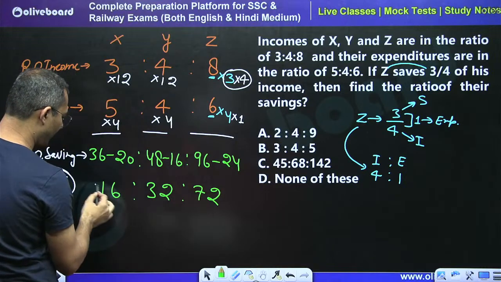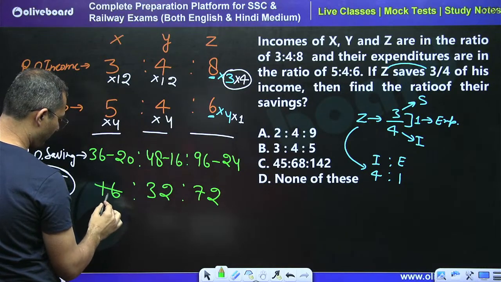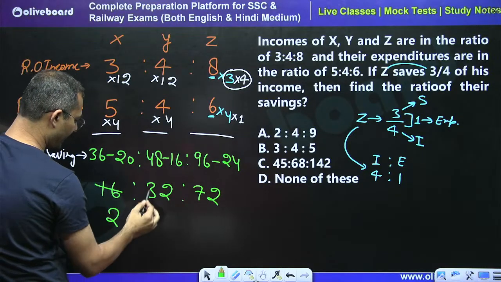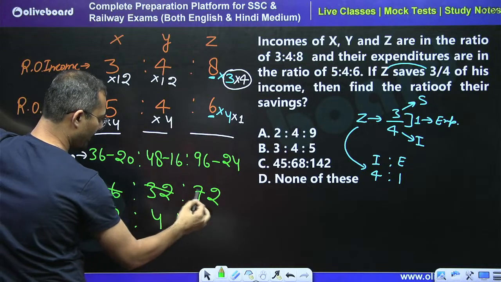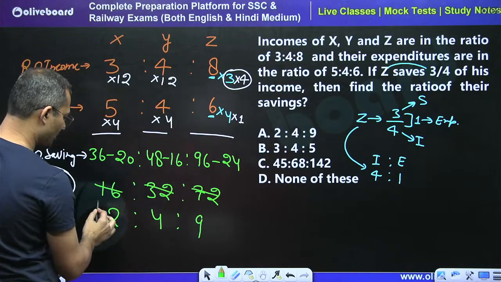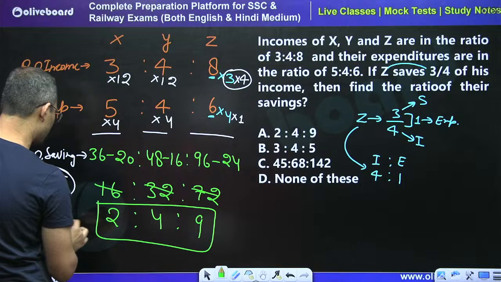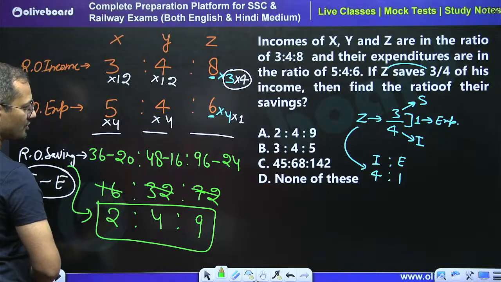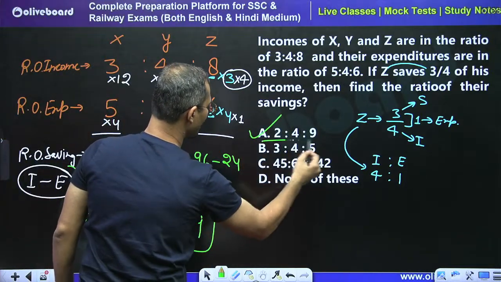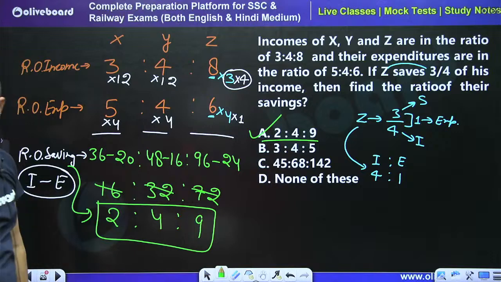72, right? So by 8 this is 2 times, by 8 this is 4 times, and by 8 this is 9 times. So 2 is to 4 is to 9 is the ratio for saving, right? So the ratio for saving is going to be 2 is to 4 is to 9. Yes, A part is the right answer.